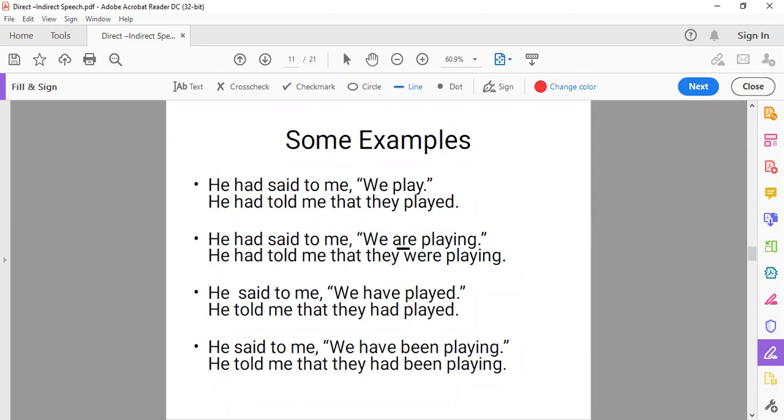Coming to the second sentence, he had said to me, we are playing. This is continuous tense now, are playing, present continuous. He had told me that they were playing. Present continuous changes into past continuous. Is, am, are changes into was, were.